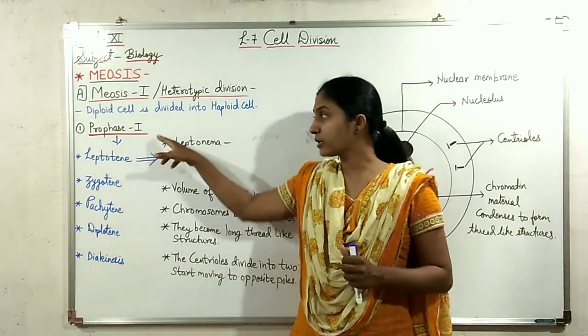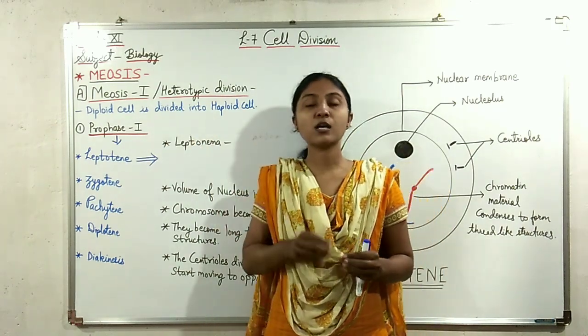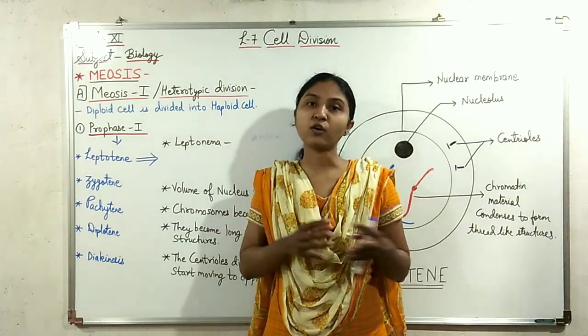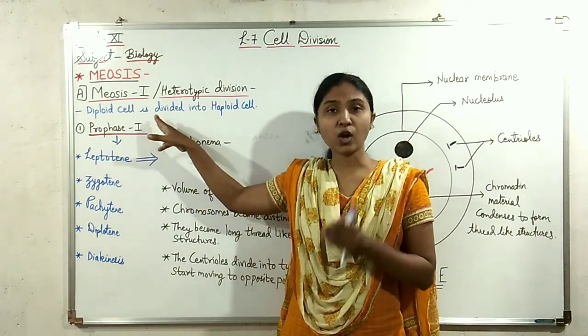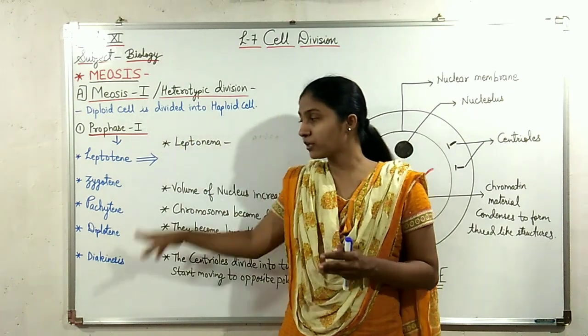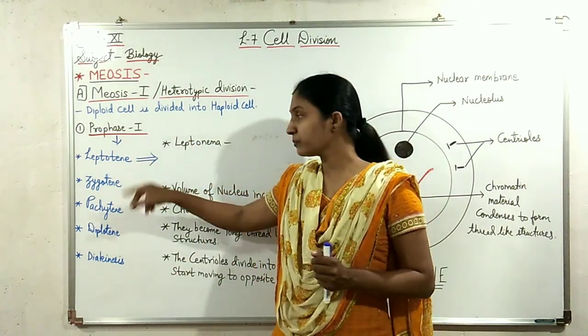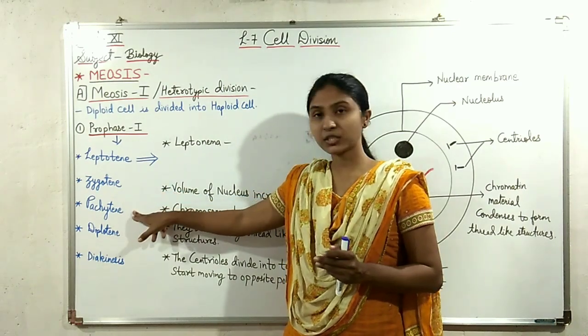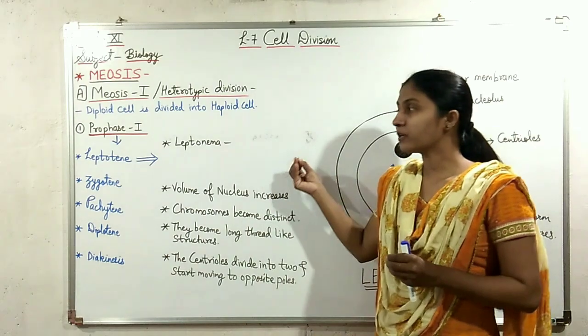Let us understand prophase 1 first. Prophase 1 is the longest period of cell division. As it is the longest stage, it is further divided into 5 sub-stages: leptotene, zygotene, pachytene, diplotene and diakinesis.